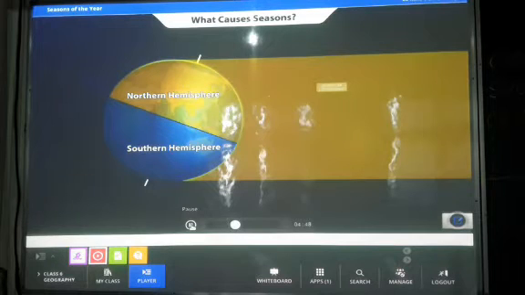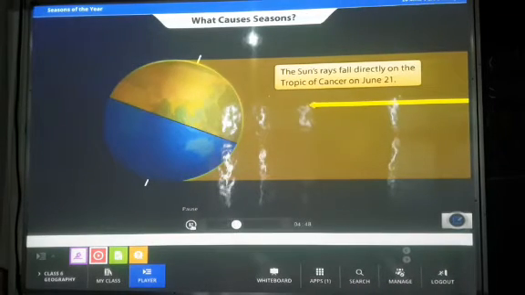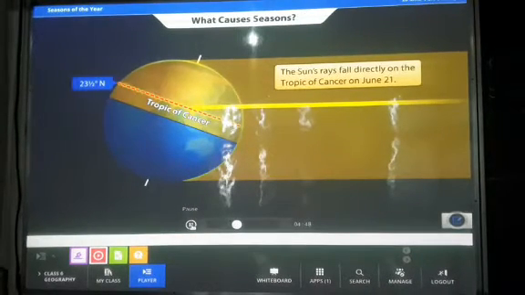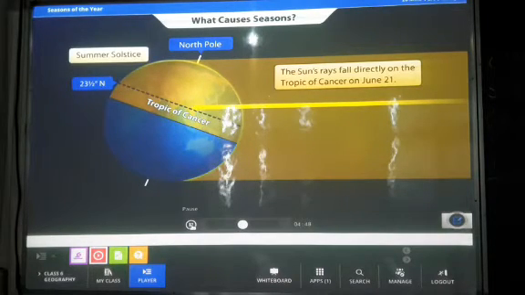How does that happen? On the 21st of June, the sun's rays fall directly on the Tropic of Cancer. At this time, the North Pole faces the sun. On this day, the Northern Hemisphere experiences the longest day and the shortest night. This position of the Earth, when the sun is directly overhead at the Tropic of Cancer, is called the summer solstice.